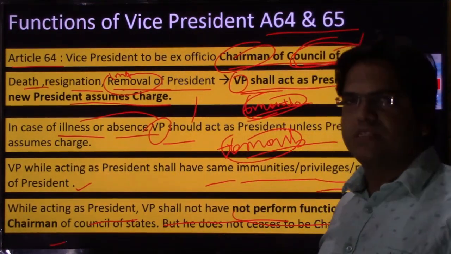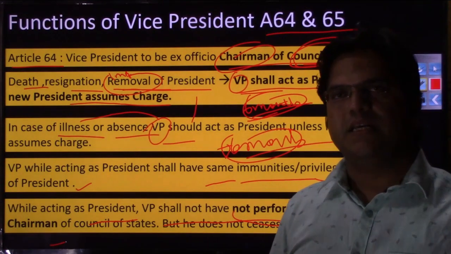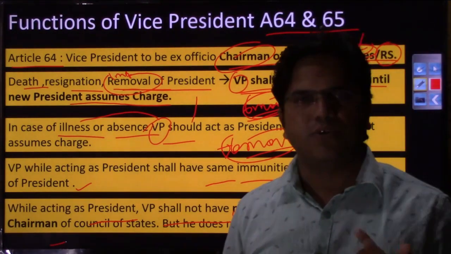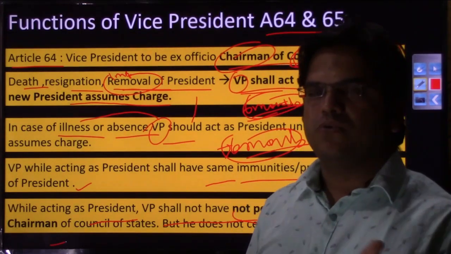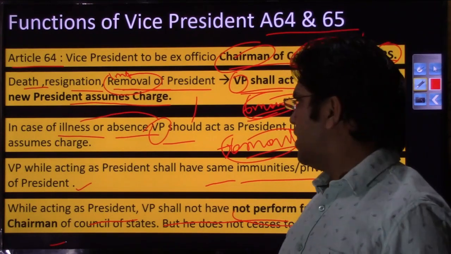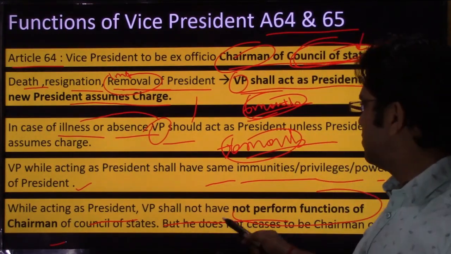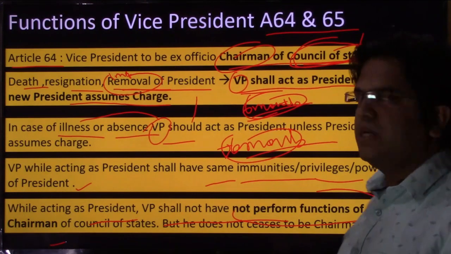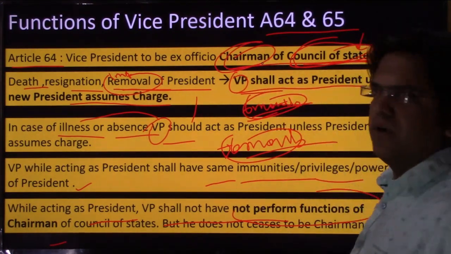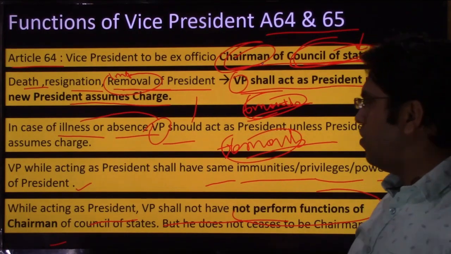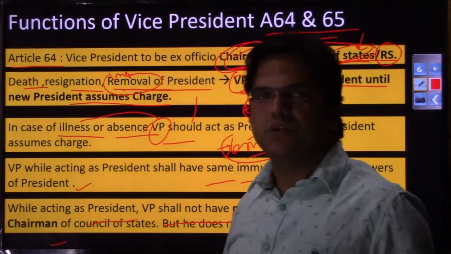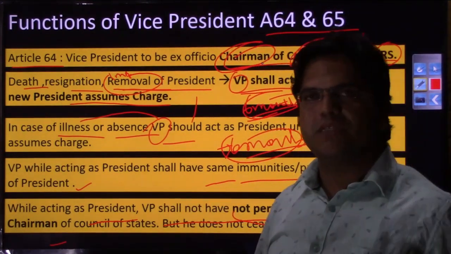In those instances when the vice president is acting as president, the deputy chairman steps in. In Lok Sabha you have a deputy speaker along with the speaker, and in the absence of the speaker, the deputy speaker assumes charge of the chair. Similarly, in Rajya Sabha you have a deputy chairman, who will take care of the functions of the chairman of Rajya Sabha. Although he will not cease to be chairman of the Council of State as soon as he is relieved from the president's office.